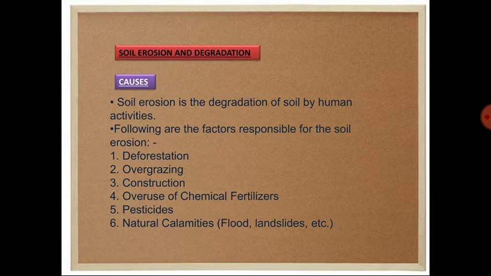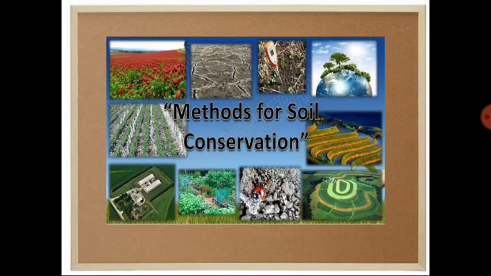So it is almost the same as the land resource. The factors are deforestation, so we should not cut down the trees, and overgrazing, constructions, overuse of pesticides. These are the causes of soil erosion.